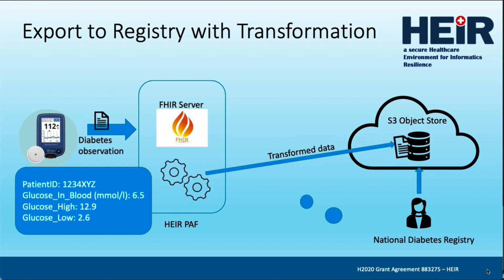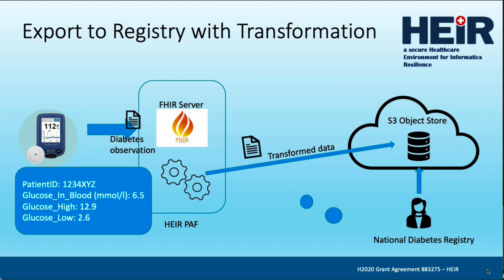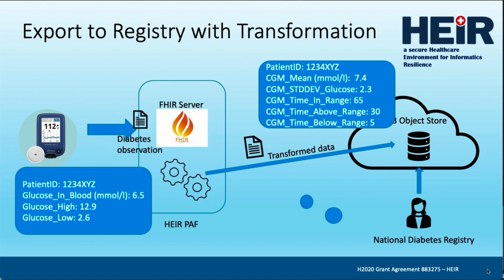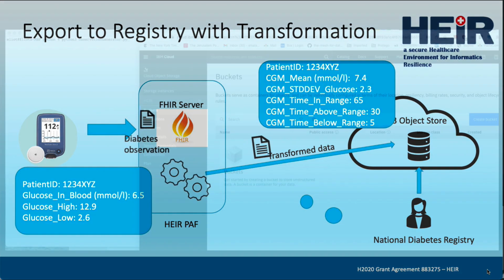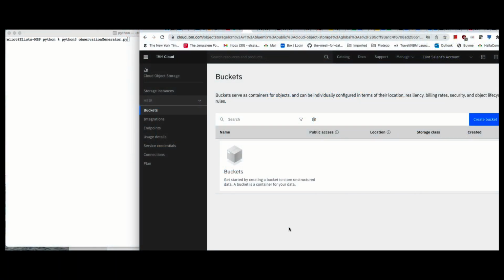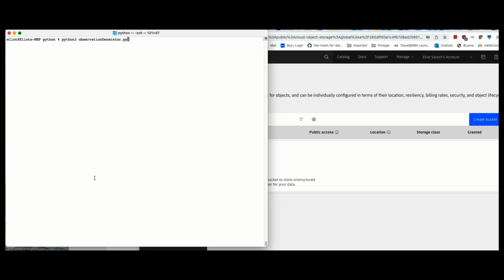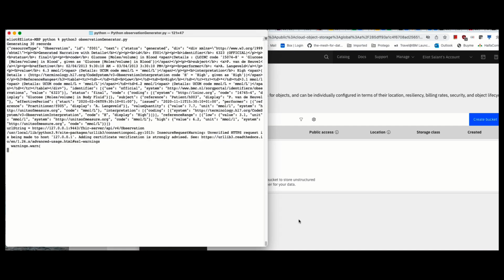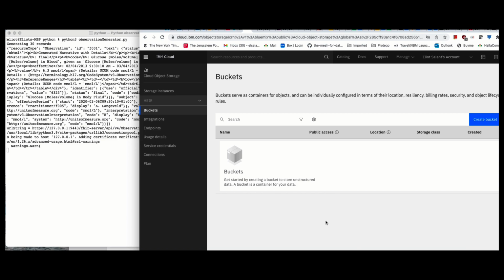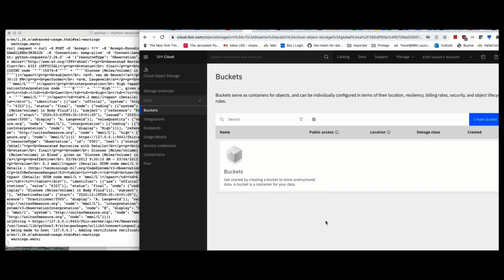The results of this analysis are then exported in a web-presentable format to a secure, cloud-based data store, which is accessible by the National Diabetes Registry. We can see that no S3 buckets currently exist in our storage location. In the window on the left, we will start running an emulator, which will send simulated continuous FHIR glucose monitor observations to a FHIR server.